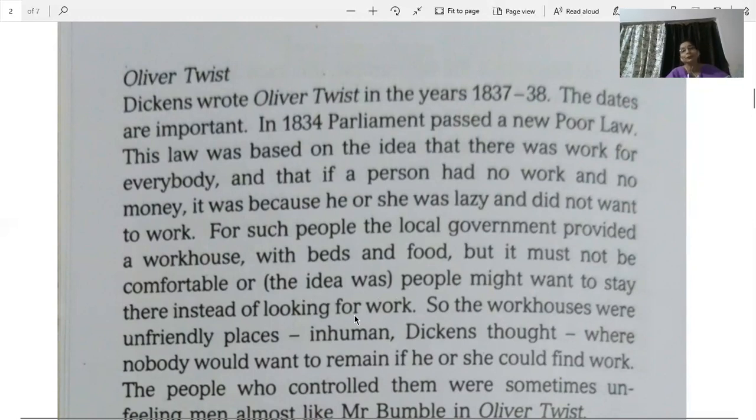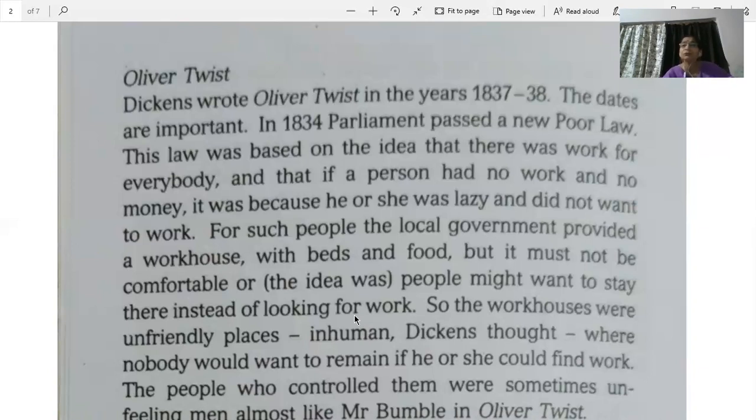Yeah, but it is our human nature. If we get something without working, just lying down, then why not go in for it? So the government thought that, okay, we will take responsibility of these lazy people, but we will only give them the minimum requirement so that they don't die on the road. And so they were given beds, but not those cozy, comfortable beds with nice big thick mattresses and nice bed sheets and pillows and this and that. It was just a hard bed, wooden bed, or a steel or an iron bed, right?